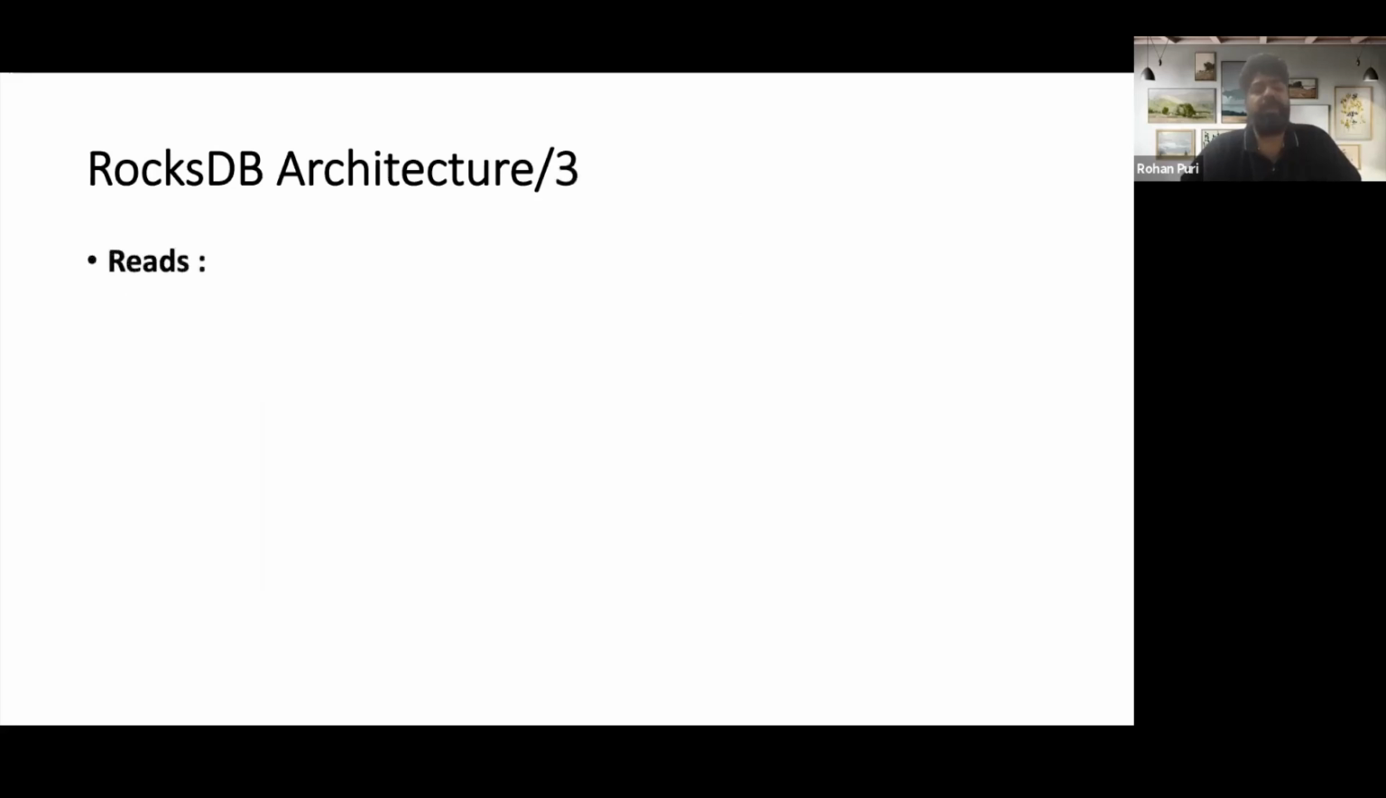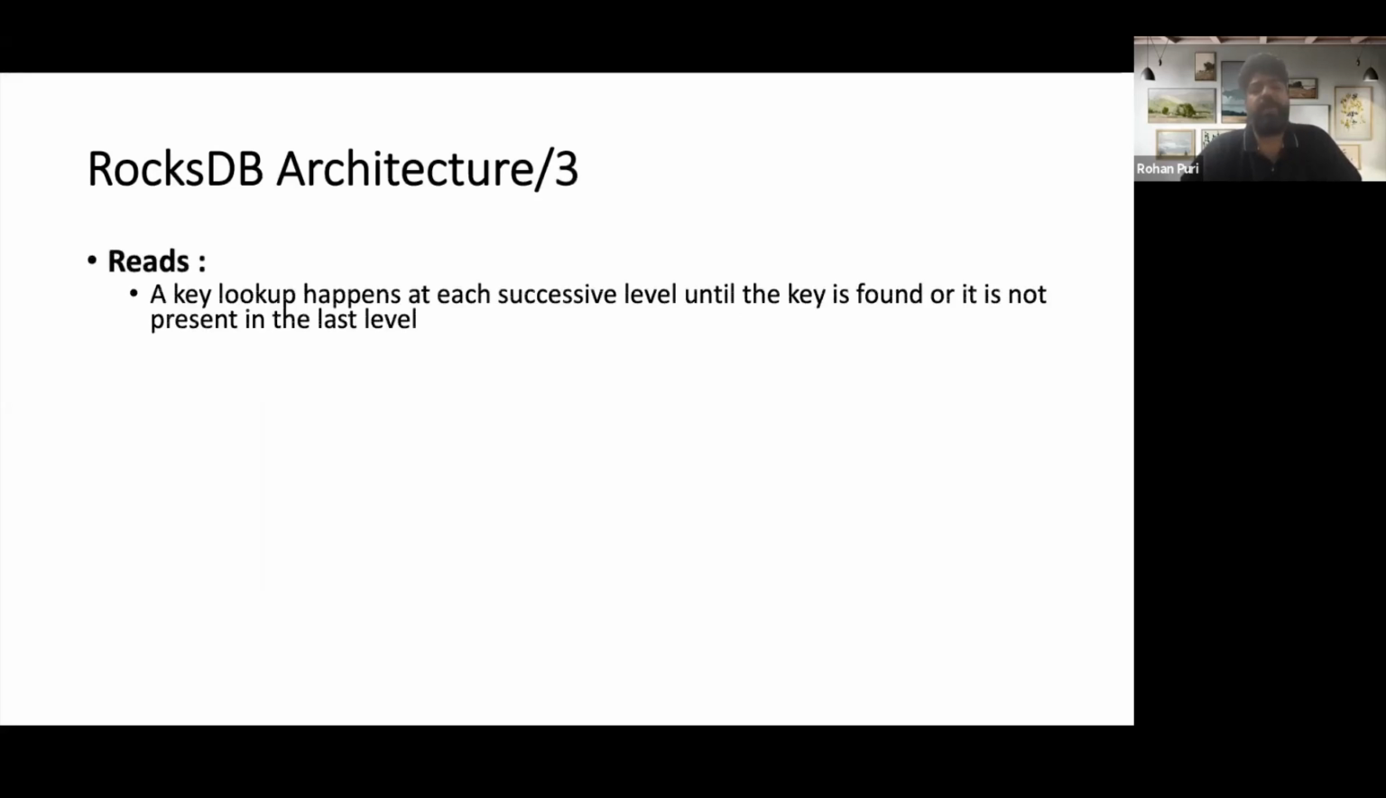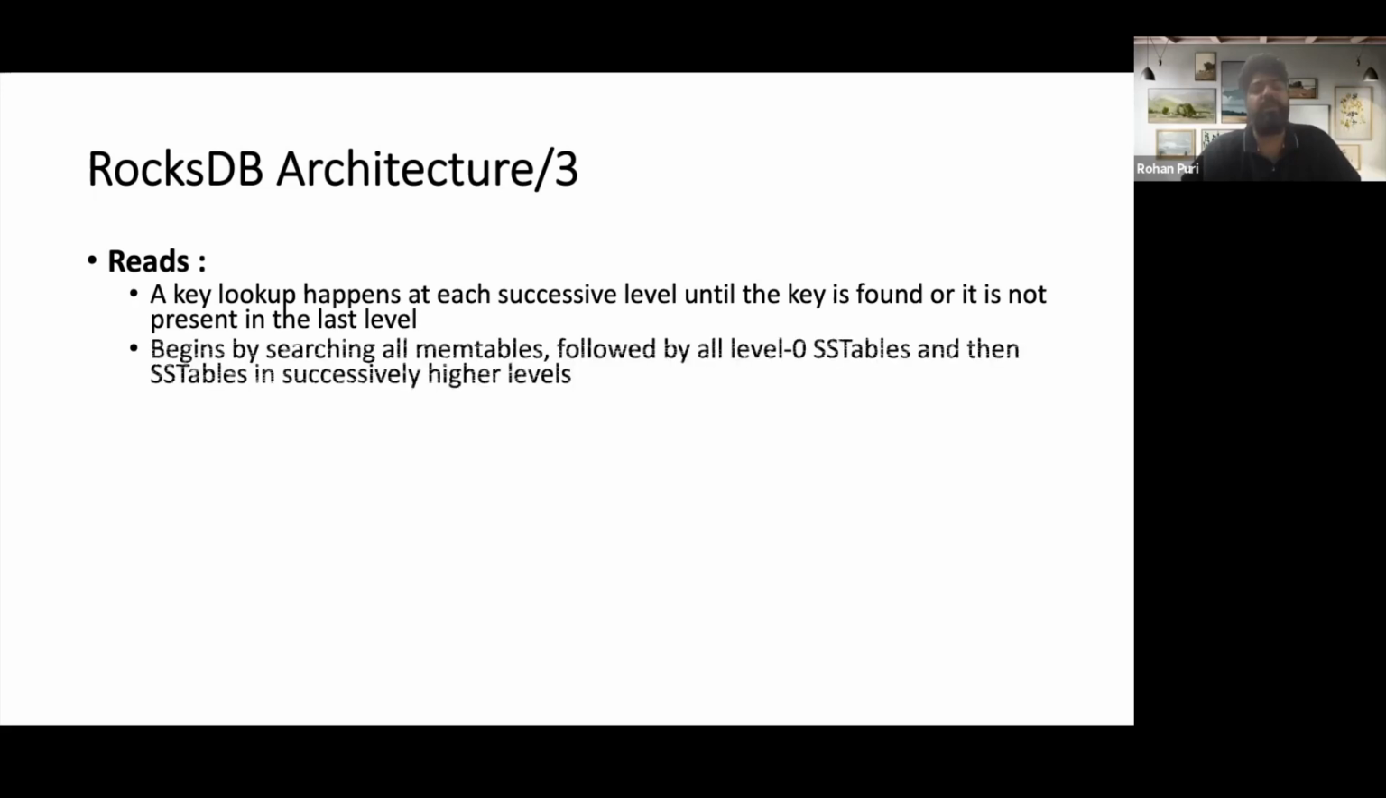So let's talk about reads. A key lookup happens at each successive level until the key is found. If it is not found, we go on to the next level till we reach the last level, where if it is not found, we return that the key is not present. The search begins with all the mem tables, followed by level 0 SS tables, and then subsequent SS tables in higher levels.